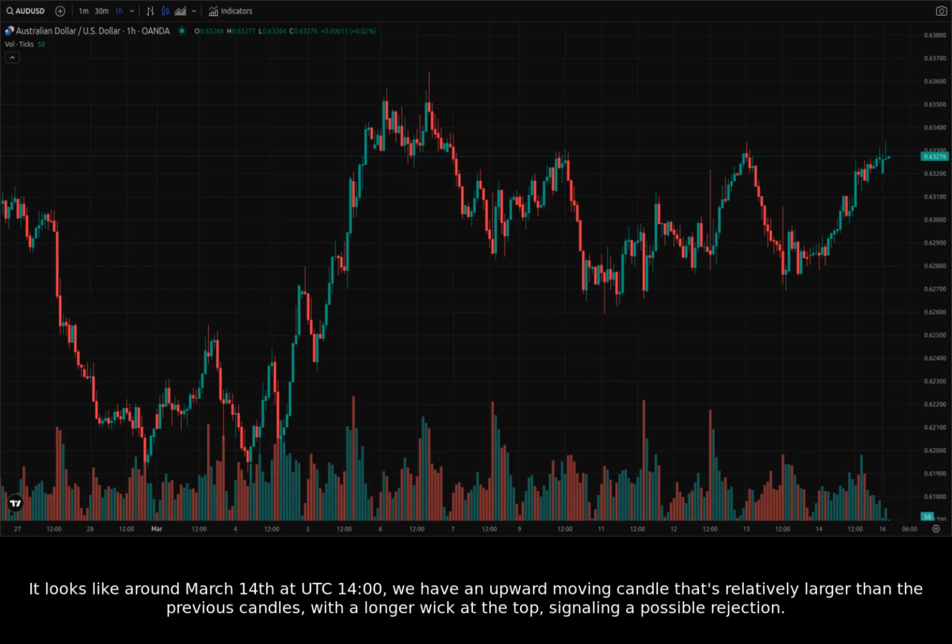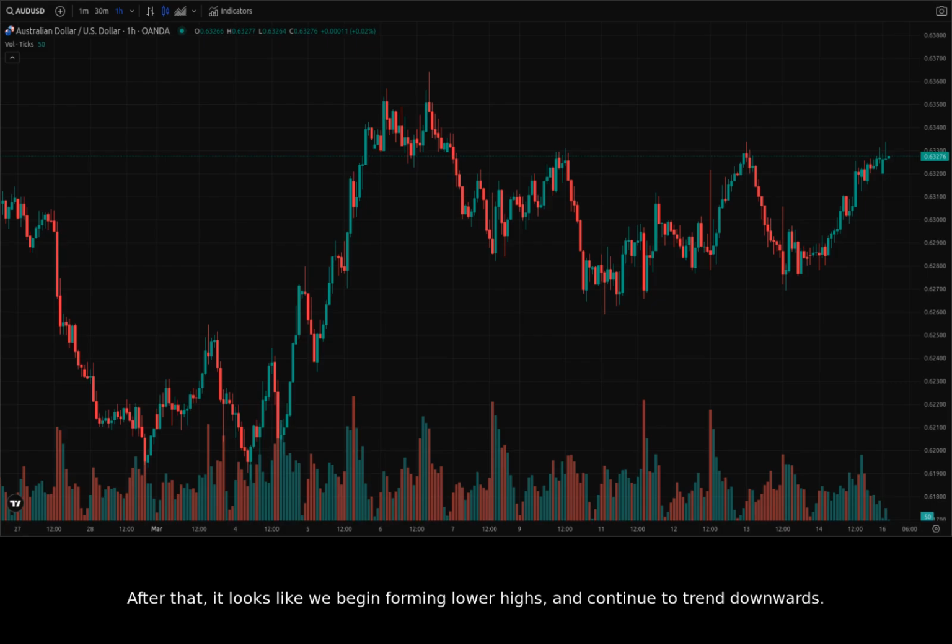It looks like around March 14th at UTC 1400 hours, we have an upward moving candle that's relatively larger than the previous candles, with a longer wick at the top, signaling a possible rejection. After that, it looks like we begin forming lower highs and continue to trend downwards. It could be a good time to consider a short position with a stop loss just above 0.633.